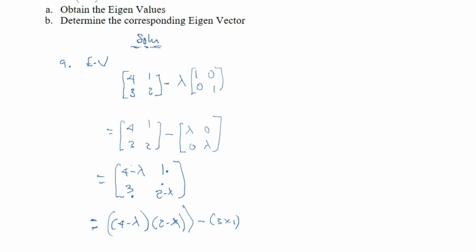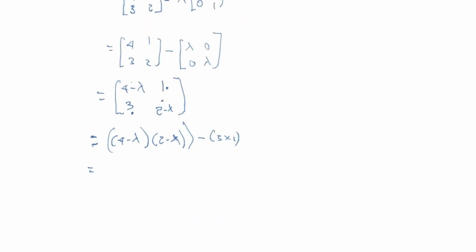Expanding: 4 times 2 is 8, 4 times minus lambda is minus 4 lambda, minus lambda times 2 is minus 2 lambda, minus lambda times minus lambda is plus lambda squared, and minus 3 times 1 is minus 3.